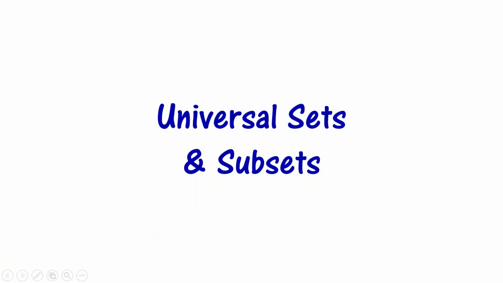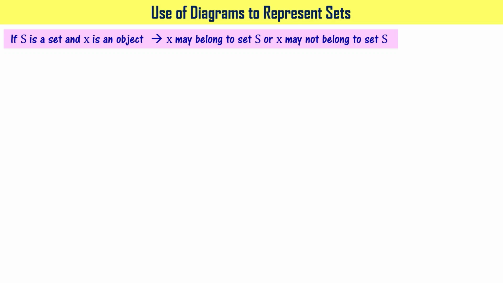Let us now learn about universal sets and subsets. Before that, let's try to understand the use of diagrams to represent sets. If S is a set and x is an object, we can say that x may belong to set S or x may not belong to set S, right? That can be mathematically written as x belongs to S or x does not belong to S, as shown here, right?